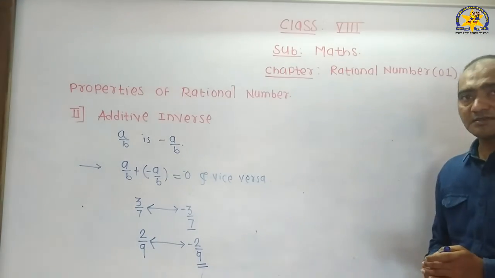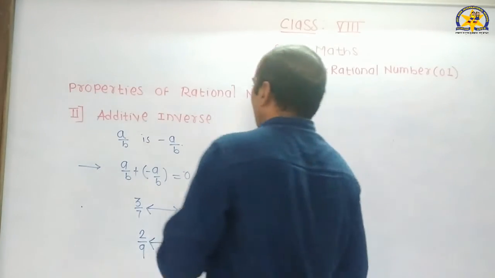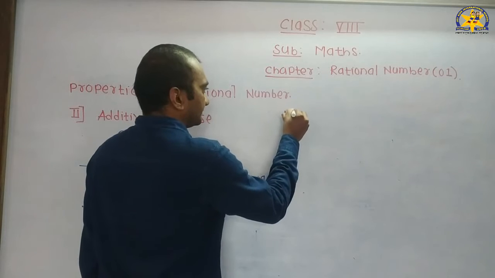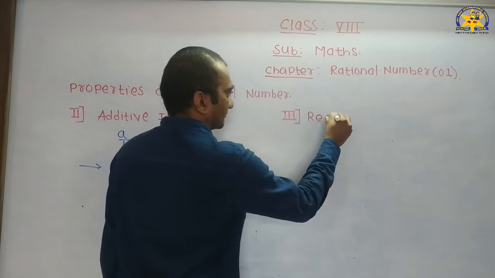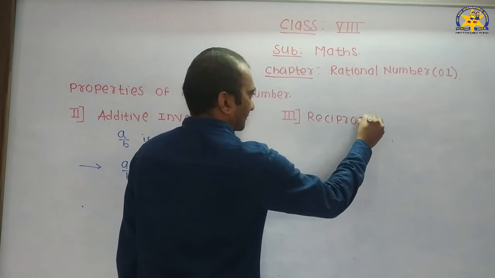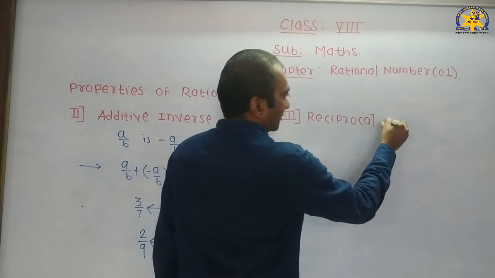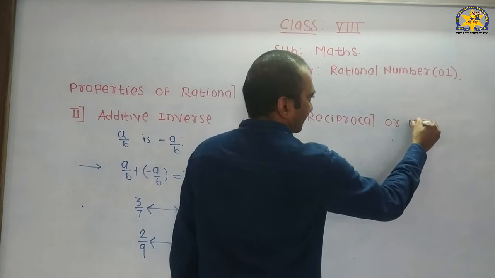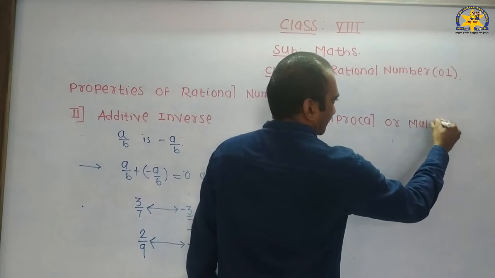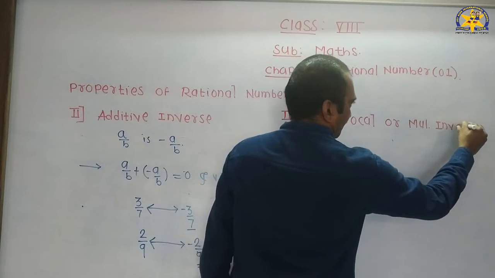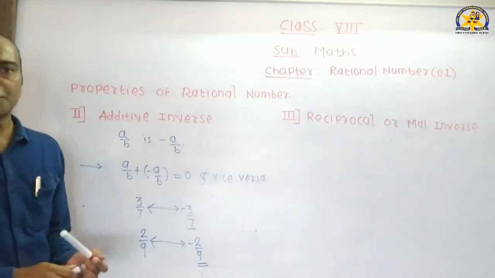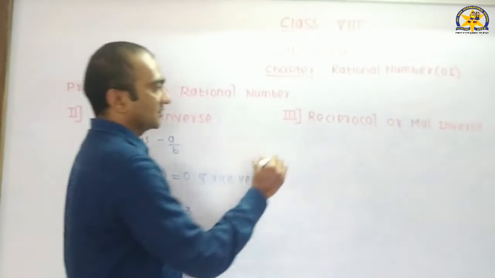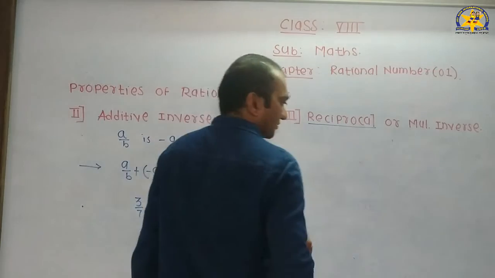After additive inverse, the third property is reciprocal or multiplicative inverse. First of all, we see what is meant by the reciprocal.